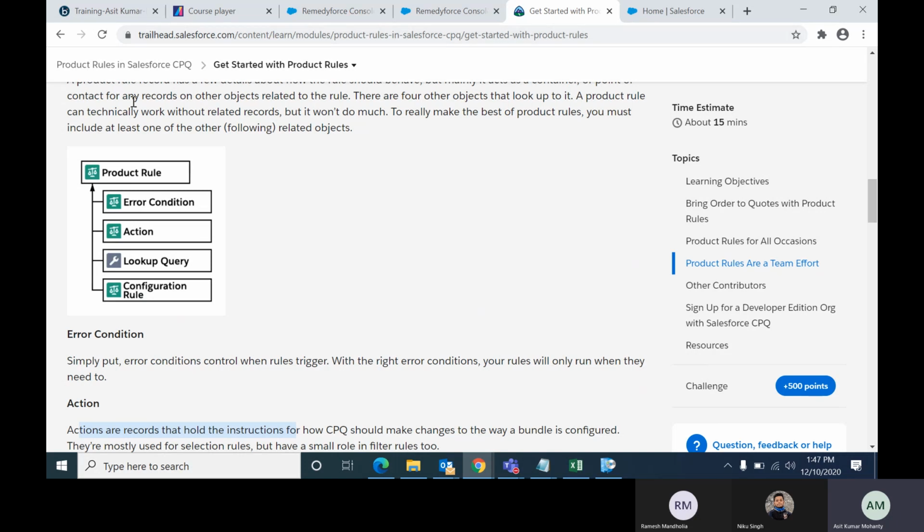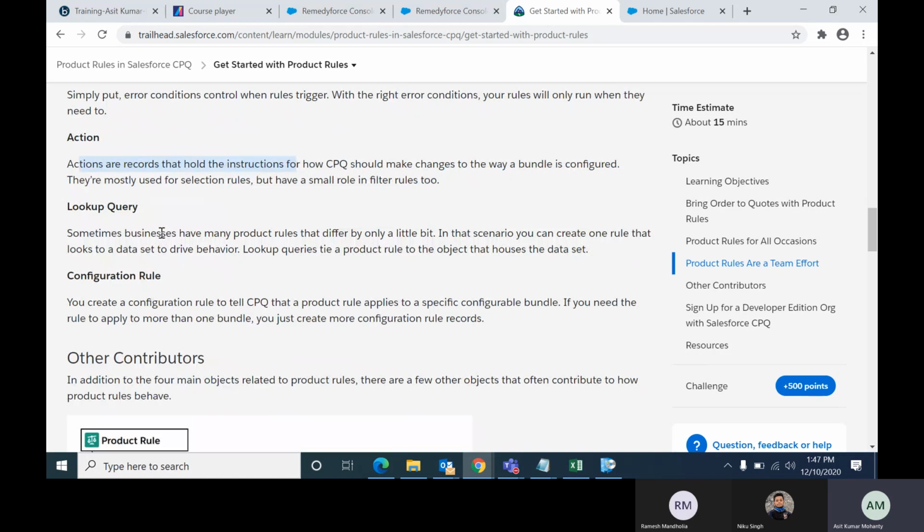At that time, instead of creating multiple product rules, you can use a lookup query. It's a very small difference, but the same kind of function. If that is what you are doing, then you can use lookup query. I will explain lookup query in detail later.